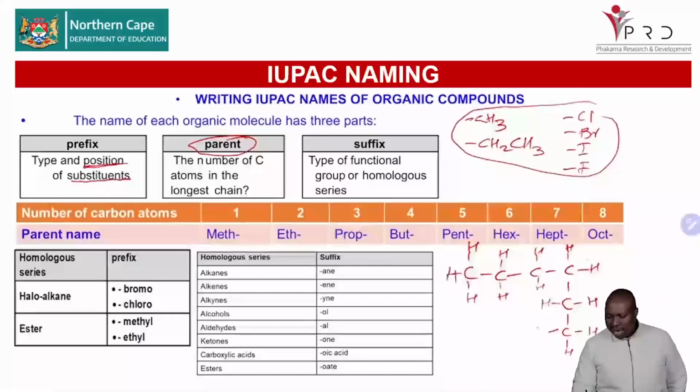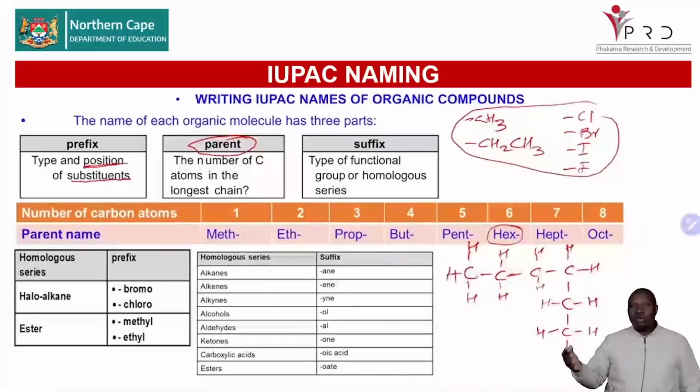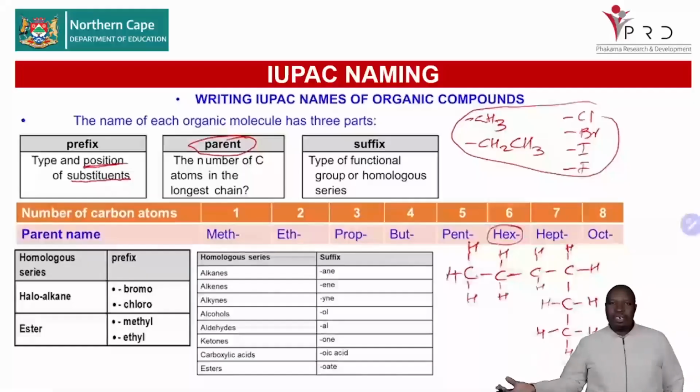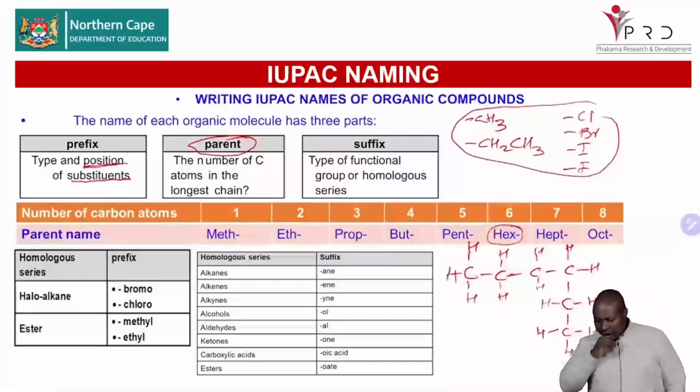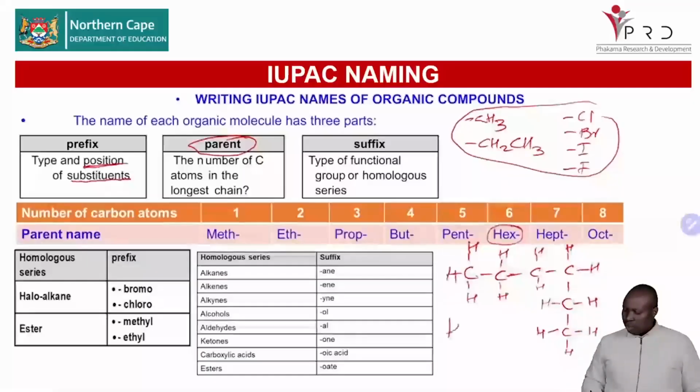And if you check there, we have 1, 2, 3, 4, 5, 6. So you are able to see that this will be a hex. And because there is no other functional group there except for the carbon-carbon single bonds and carbon-hydrogen bonds, which we use for alkanes, definitely you are going to refer to this one as a hexane.